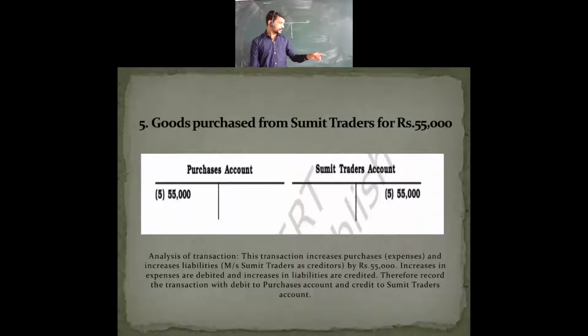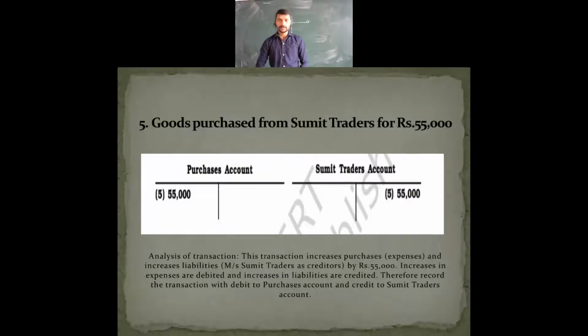So in liabilities, Sumit Traders is taken as creditor for rupees 55,000. Increase in expenses is debited, on which side? The purchase account. It has been shown there. Increase in expenses in purchasing is debited, and increase in liabilities is credited.